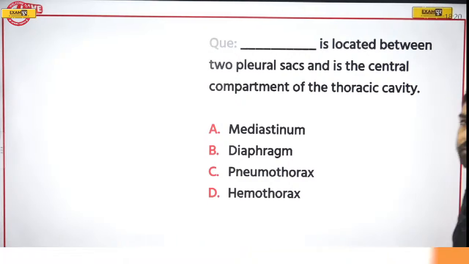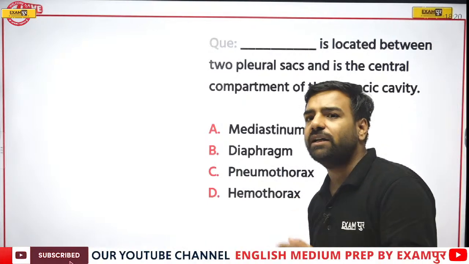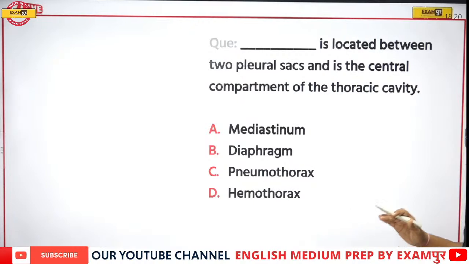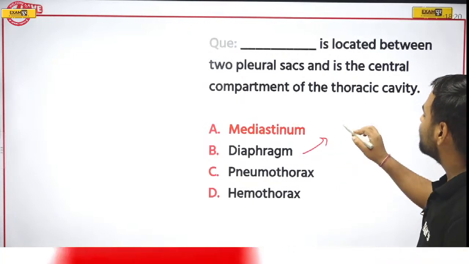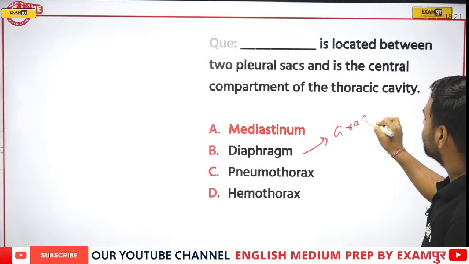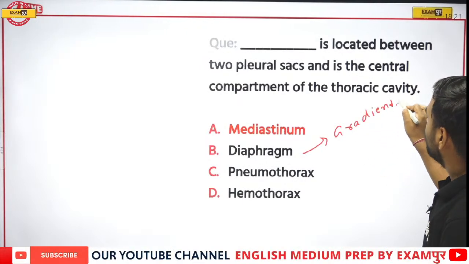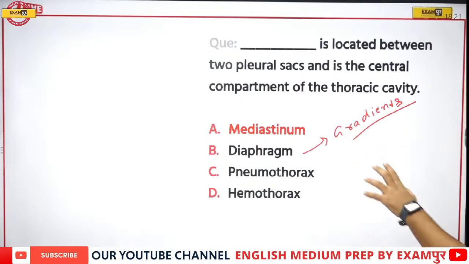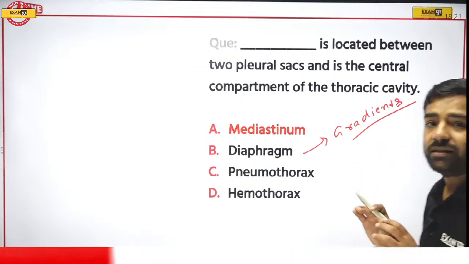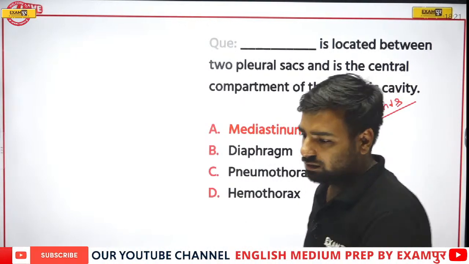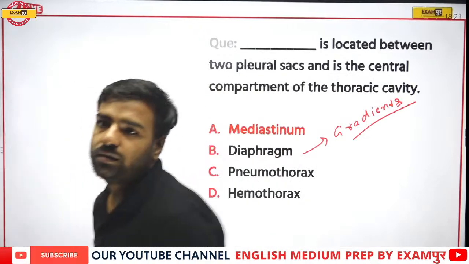Okay, so I'll tell you. If I talk about the diaphragm, what it is doing is actually creating the gradients. Fine. Now, if I talk about this particular mediastinum, this is going to be the correct answer.